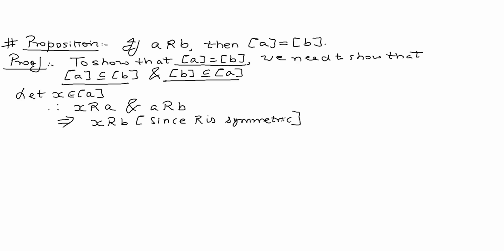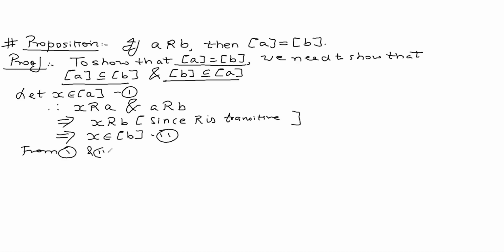It means it is symmetric. Sorry, it is transitive. XRA and ARB would mean XRB. If X is related to B, it means X belongs to the equivalence class of B. So what do we learn from 1 and 2? From 1 and 2, the equivalence class of A is a subset of the equivalence class of B, equation star.